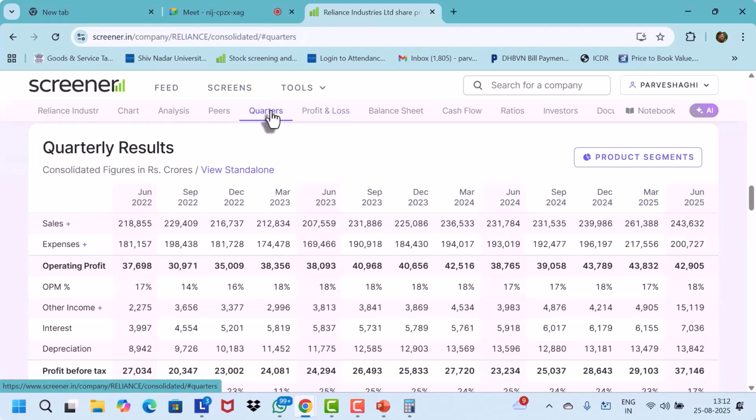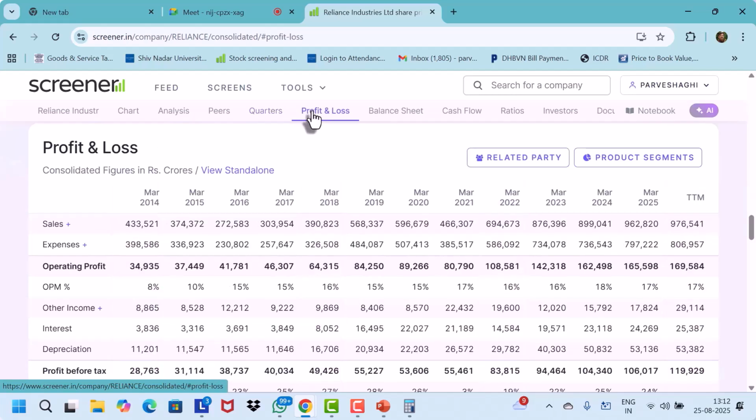That means in the last 12 months, how the company is performing. Now tell me, the sales have been growing, is it? 9,62,000 was last year, and this time it is growing to 9,76,000. This covers 3 quarters of March 25 and 1 quarter of the new financial year. So is the company growing in the last 12 months? Yes, it has gone up to 9,76,000 because when we add up the last 3 quarters plus the recent one, the number is growing compared to the last financial year. So the company is doing well.